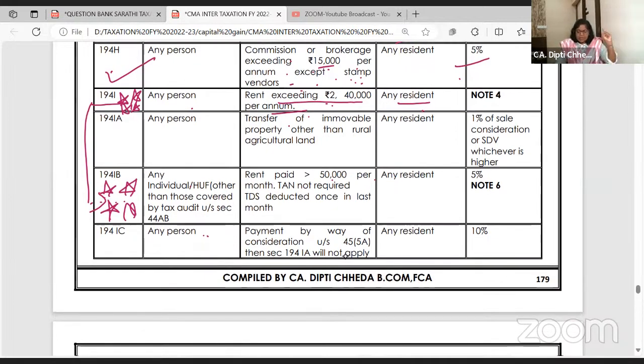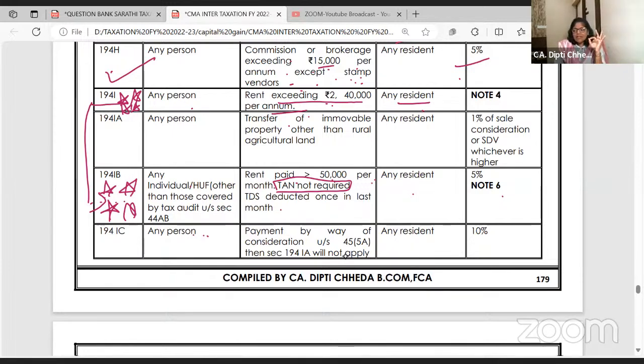समझ में आ रहा है? Individuals and HUFs other than whose books of accounts are audited, if they are paying rent 50,000 per month से ज़्यादा to a resident, TDS is deducted at the rate of 5%. TAN not required. Now, what is TAN? Full form of TAN is tax deduction account number.